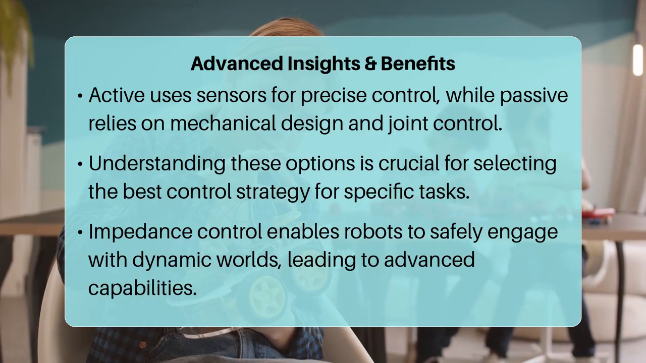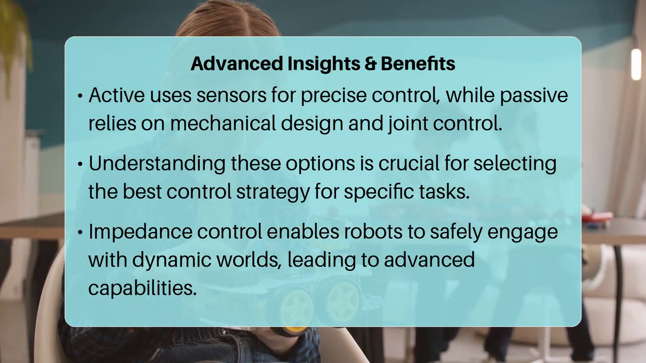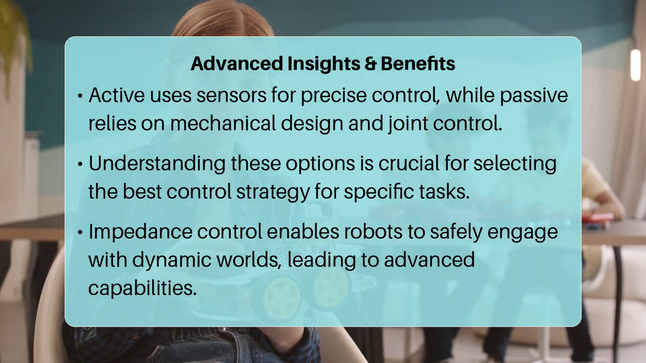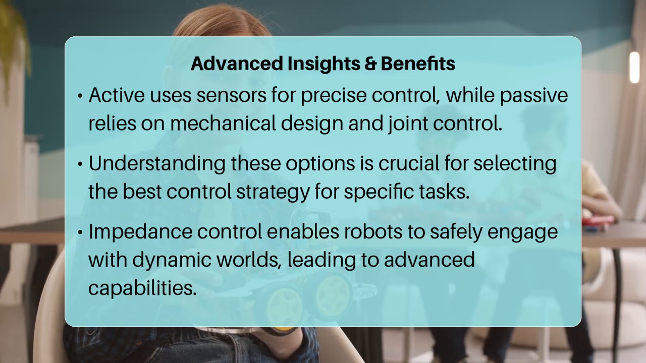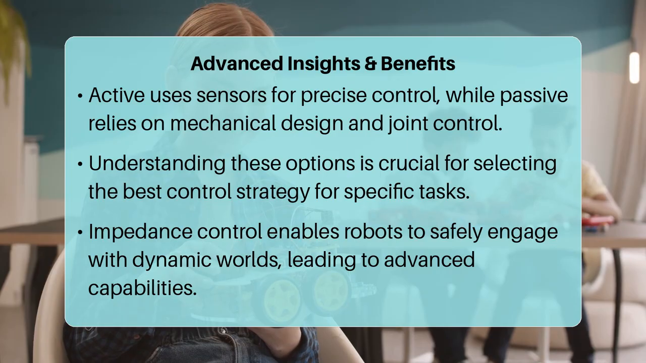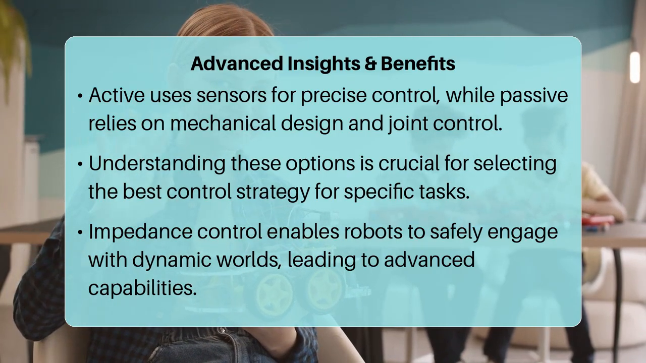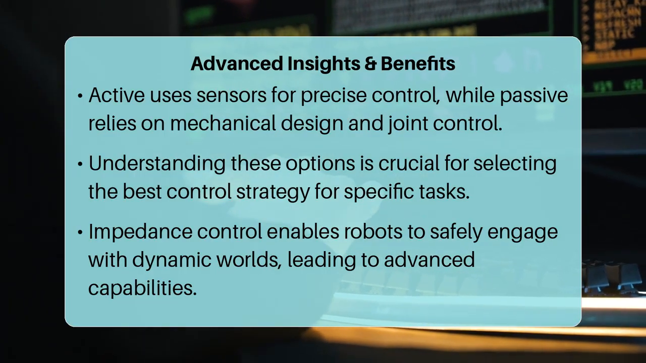Ultimately, the benefit of mastering robot impedance control is unlocking a new dimension of robotic capability. It allows robots to move beyond isolated, pre-programmed tasks and safely engage with the unpredictable, dynamic world, paving the way for truly adaptive and collaborative robotic systems that can perform complex, delicate operations with intelligence and dexterity.